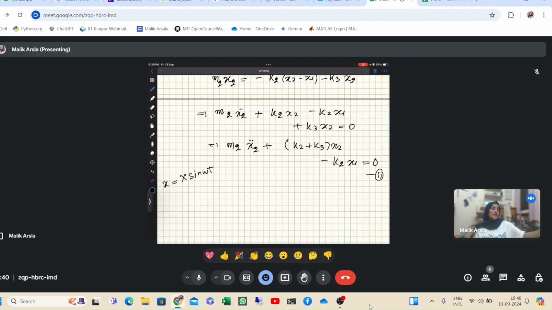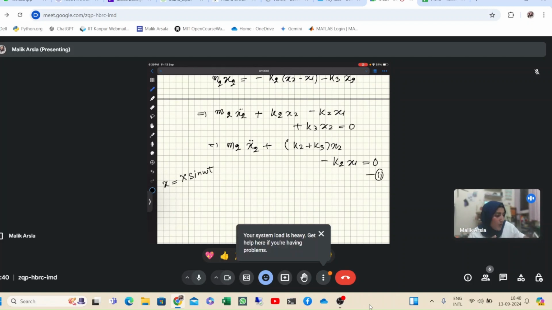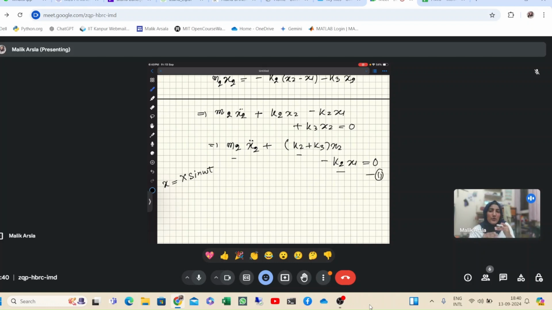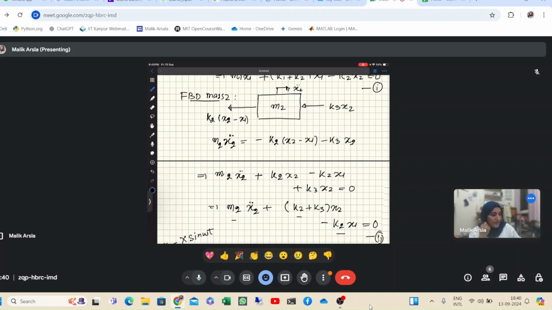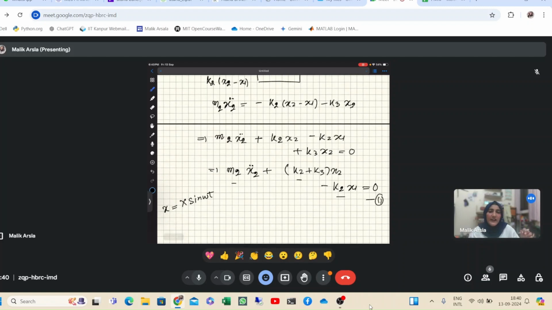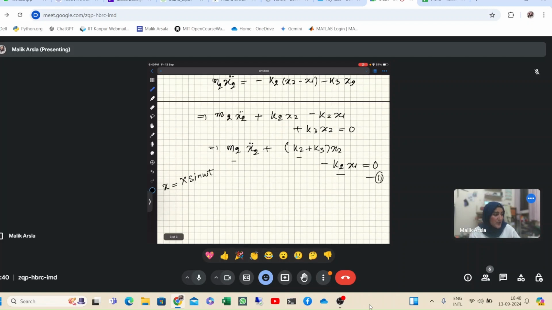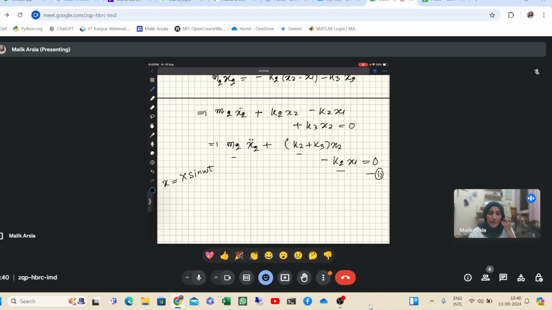Then when we put it, this sine omega t term will be common in all these terms, so that will cancel out. And then we can find the ratio x1 by x2 in some form. From both the equations, we can find the ratio x1 and x2, and then we can equate it. In that way we can find the natural frequency for the system. So that is one way that you must have been doing till now.